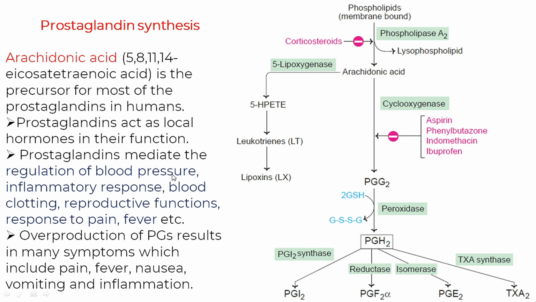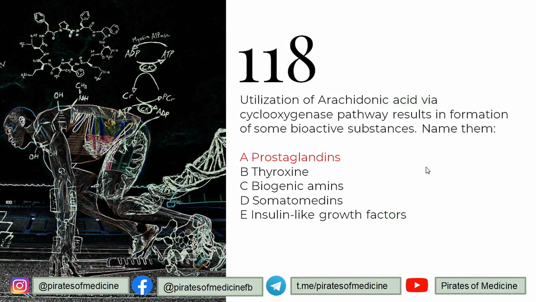They regulate blood pressure, the inflammatory response, blood clotting, the reproductive functions, and even the pain response and fever regulation. Overproduction of these prostaglandins can result in many symptoms like pain, fever, nausea, because of impairment of their normal function. Remember, this is the COX pathway by which arachidonic acid synthesizes the prostaglandins. So prostaglandins is the correct answer over here.